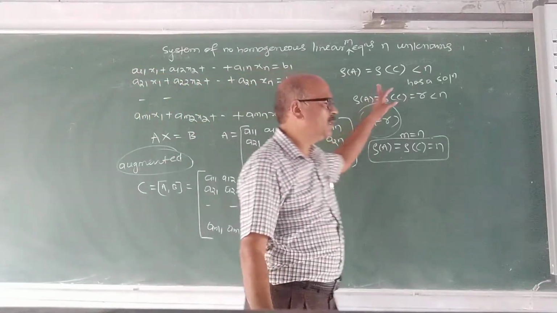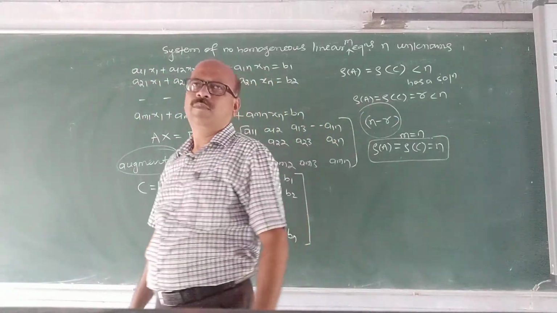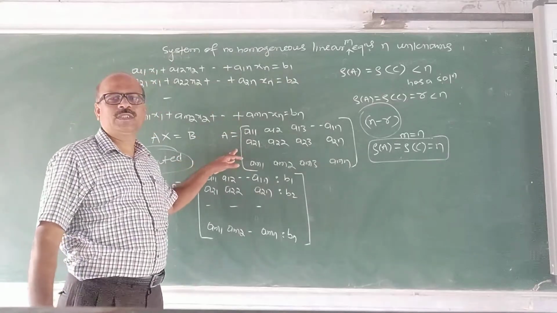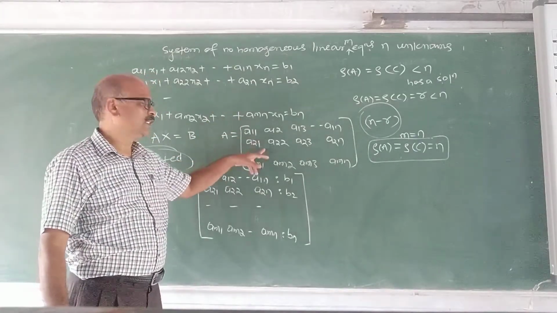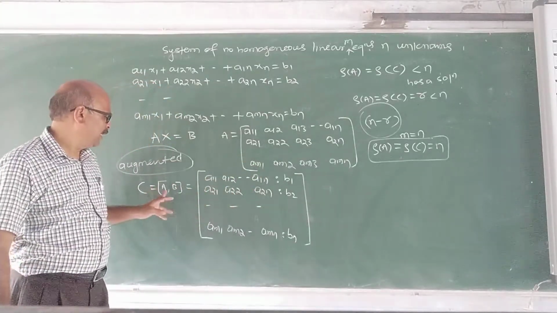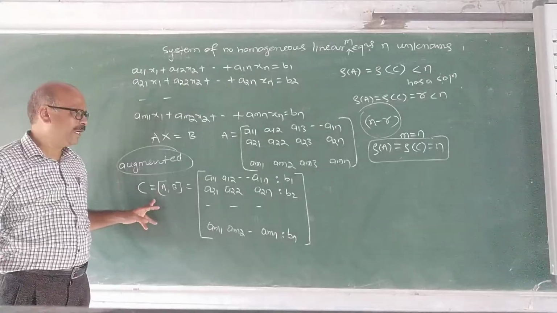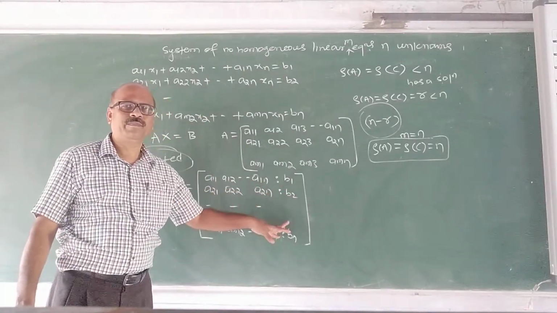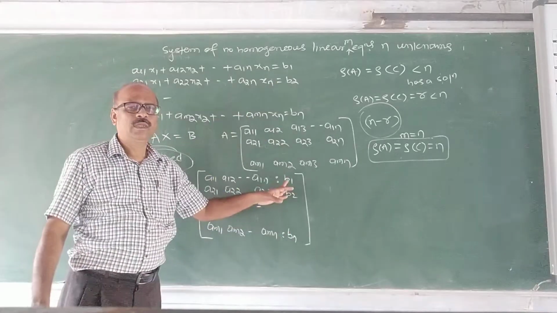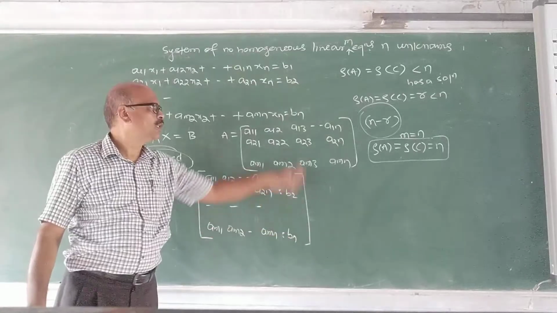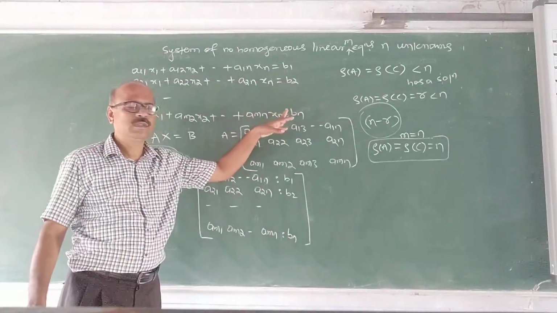This is the procedure here. A system of M equations, N unknowns. This is called the coefficient matrix. And the augmented matrix, the notation is C. The augmented matrix consists of the coefficient matrix with one additional column. What is that column? It consists of the constants in this equation.